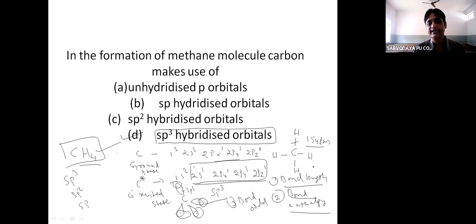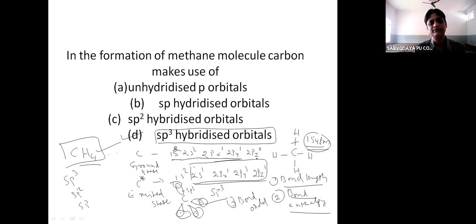Bond length is identical. Bond length is around almost 154 picometers. Bond enthalpy, the amount of energy required to break the bond between carbon and hydrogen, is also the same. So that means carbon is forming 4 identical bonds with 4 hydrogen atoms. That cannot happen when carbon has this type of electronic configuration.